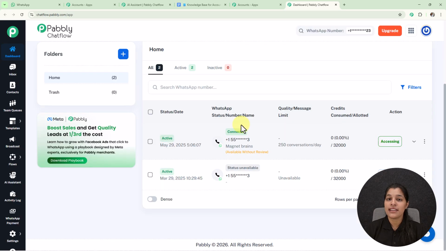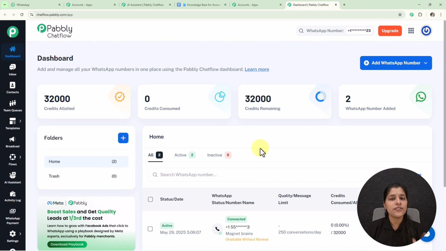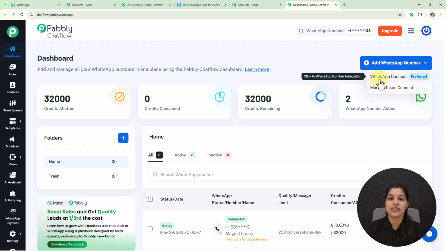And here we have landed on the dashboard page of Pabbly Chatflow, where you can see these numbers which I have connected to my account. If you also want to add your WhatsApp number to your Pabbly Chatflow account, you can click on this add WhatsApp number button, and here we get two options: WhatsApp Connect and Manual Token Connect. If you want to integrate your WhatsApp number, click on WhatsApp Connect, and if you prefer connecting with a token number, simply click on Manual Token Connect.